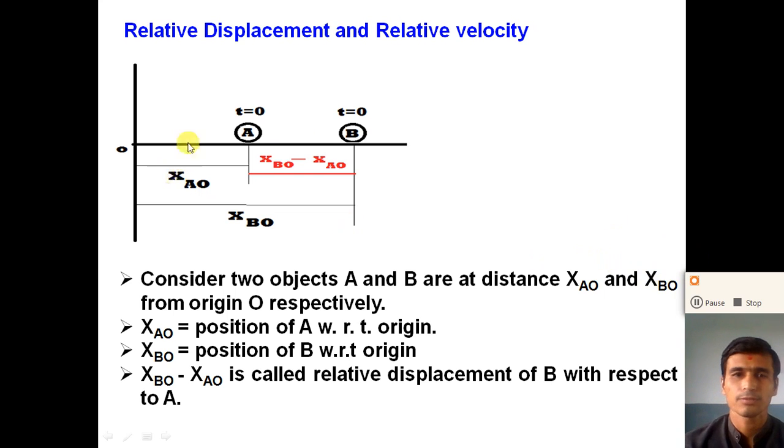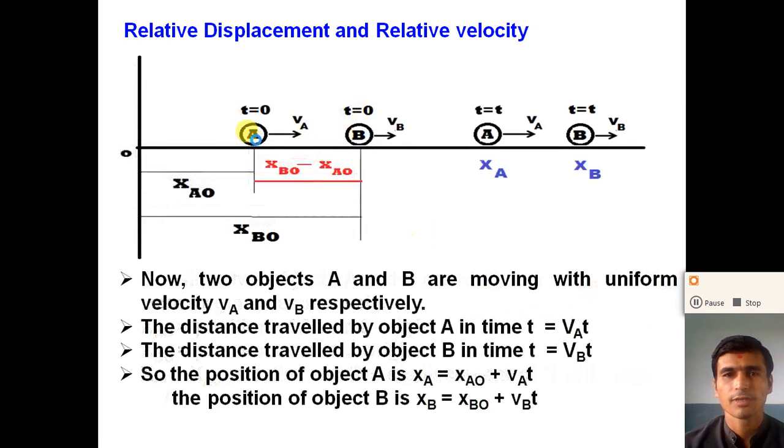Now, suppose both the objects are stationary. We can say that the relative displacement of object A and object B is constant. But if both the objects A and B are moving with some speed, some velocity, right?